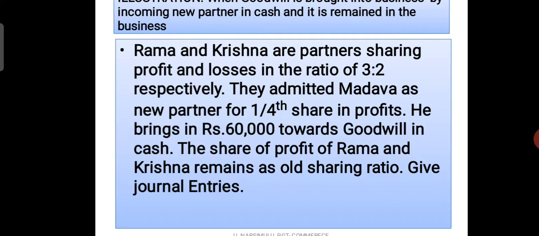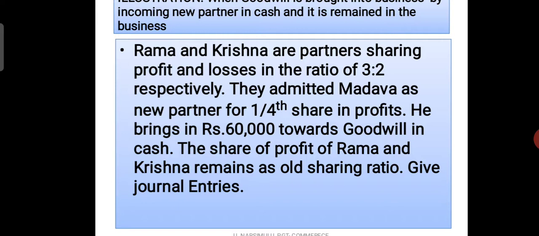Okay, and here we have to write first in the working notes. You have to distribute the 60,000 between two partners. 60,000 into 3/5, 60,000 into 2/5.